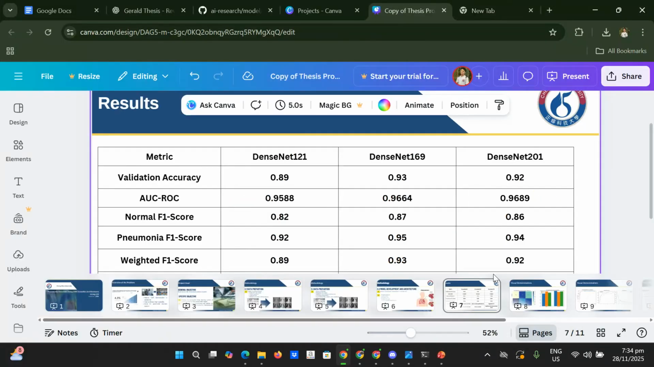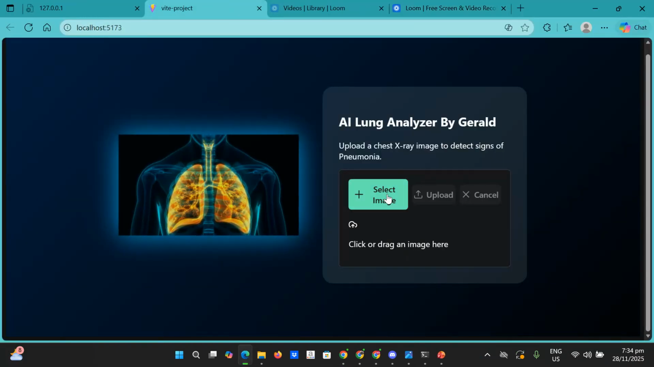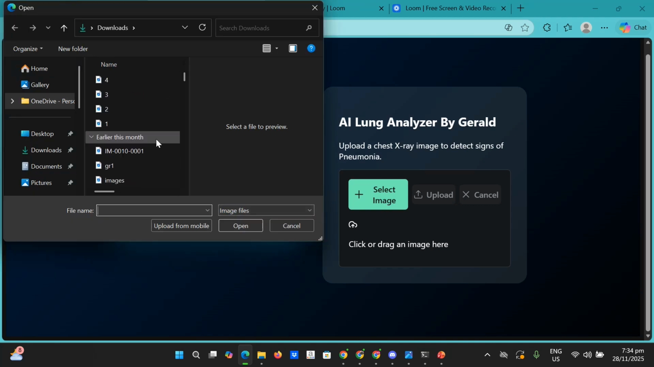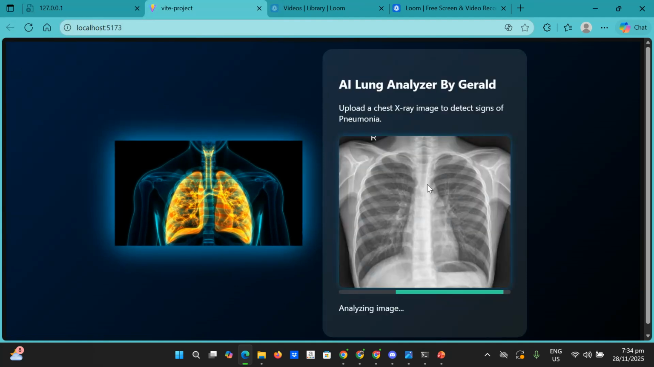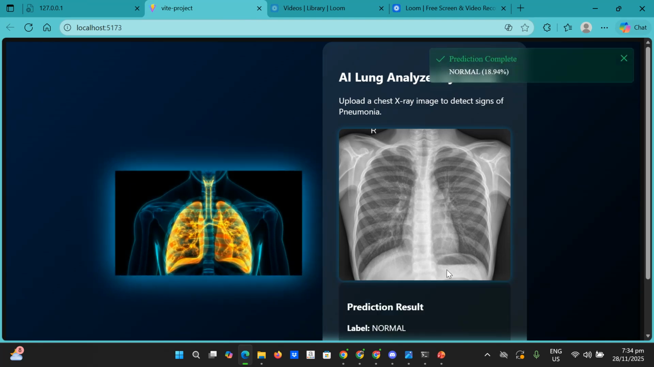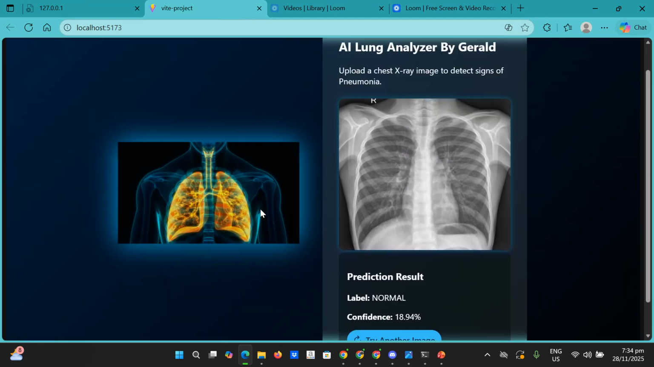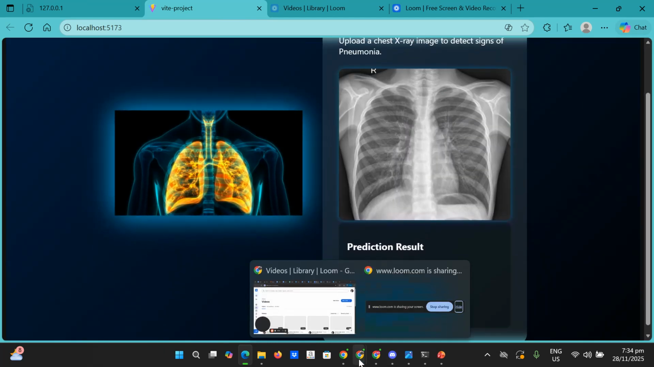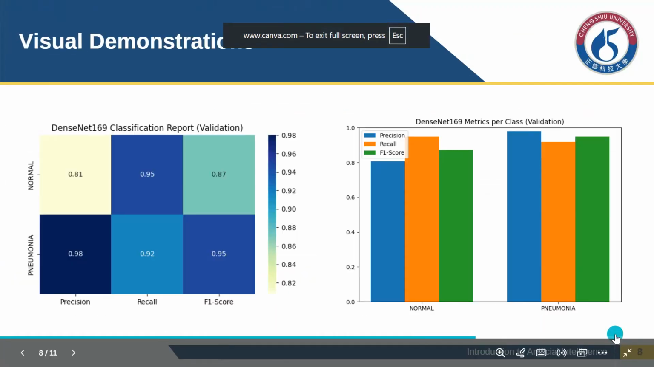This is the system that I created. Here we can wait, let's see. Yeah, this is the normal case using the DenseNet 169 architecture. This is what the system is all about, and going back, DenseNet 169 performs the best.